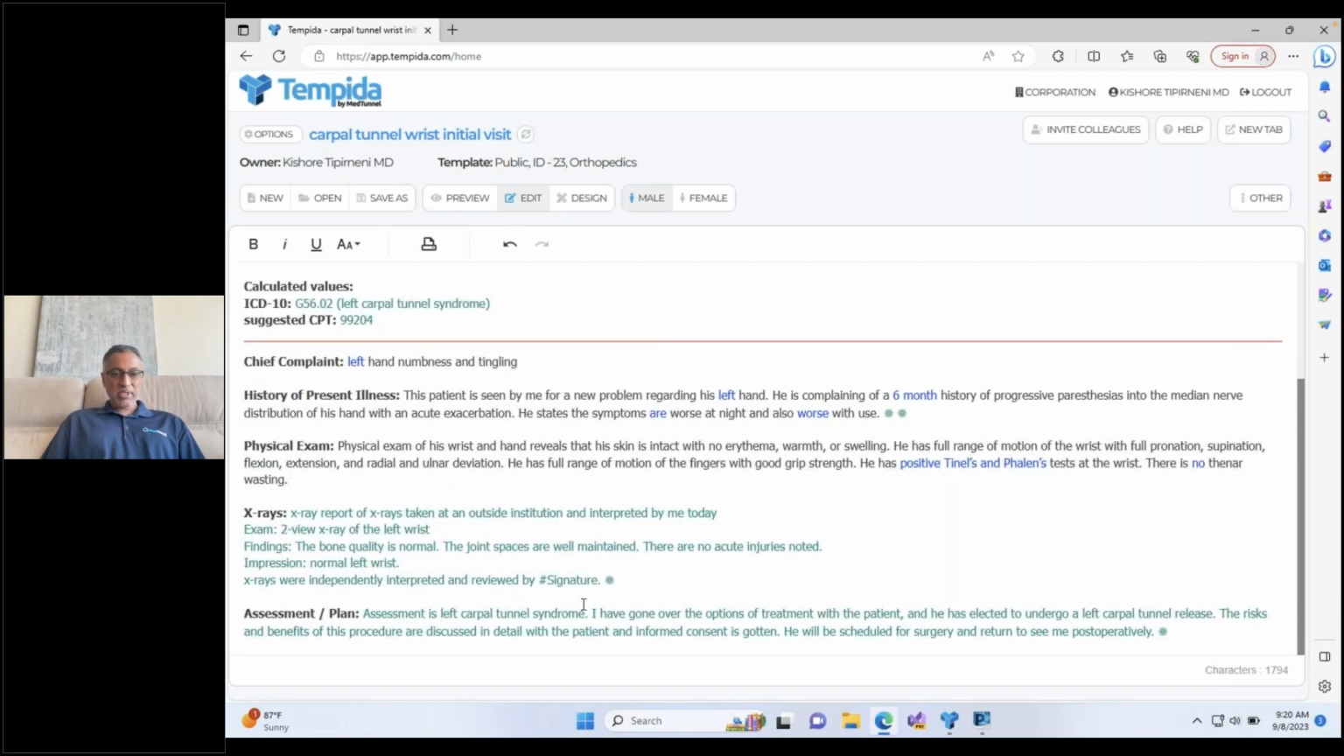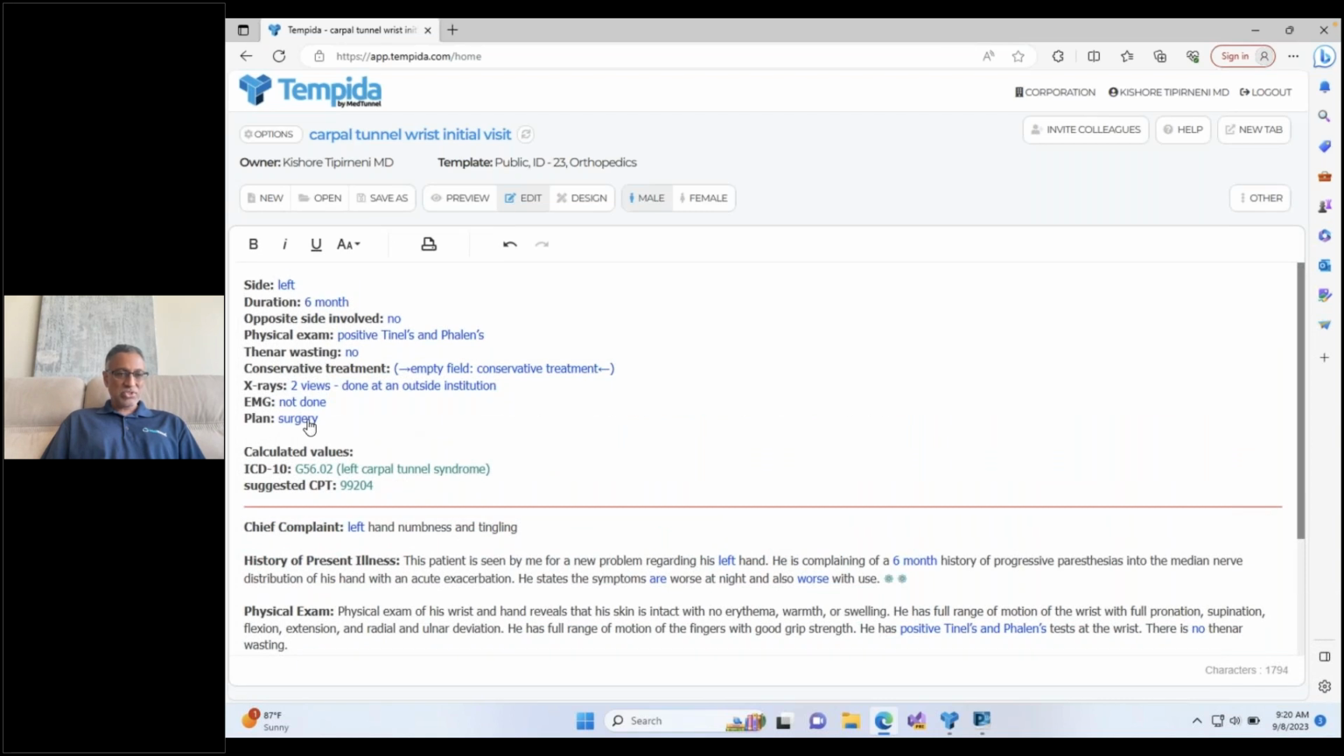Right now in the assessment and plan, you can see that it says he's going to undergo surgery for a carpal tunnel release. Well, what if I didn't want to do surgery on this patient? I just want to get an EMG test on them.